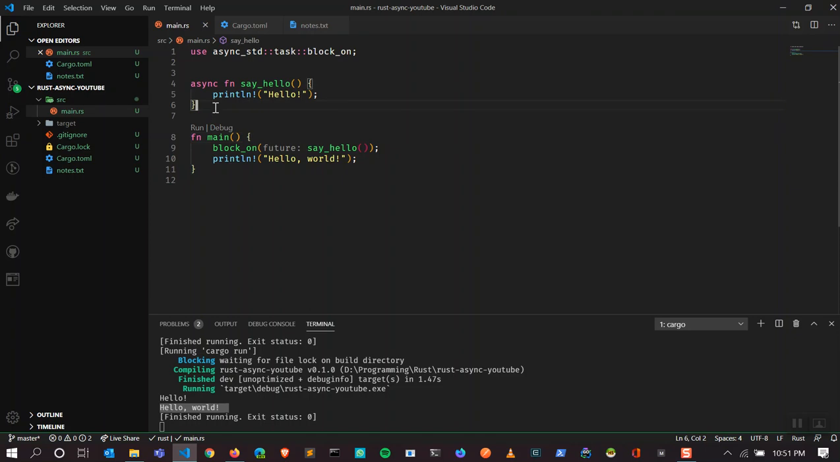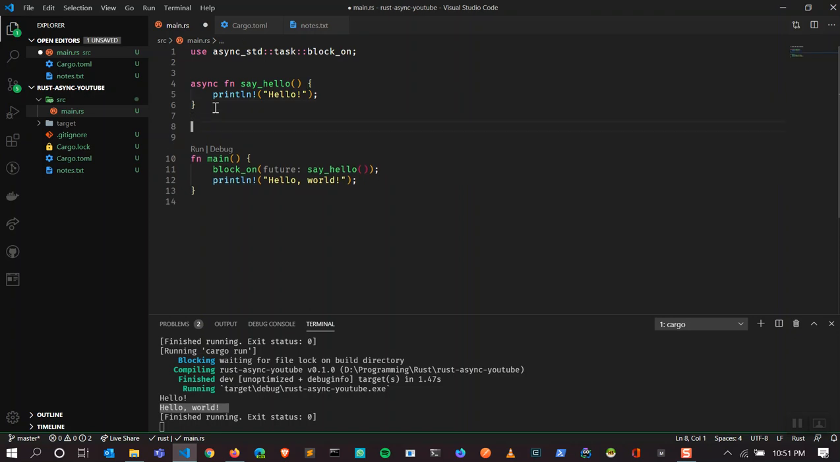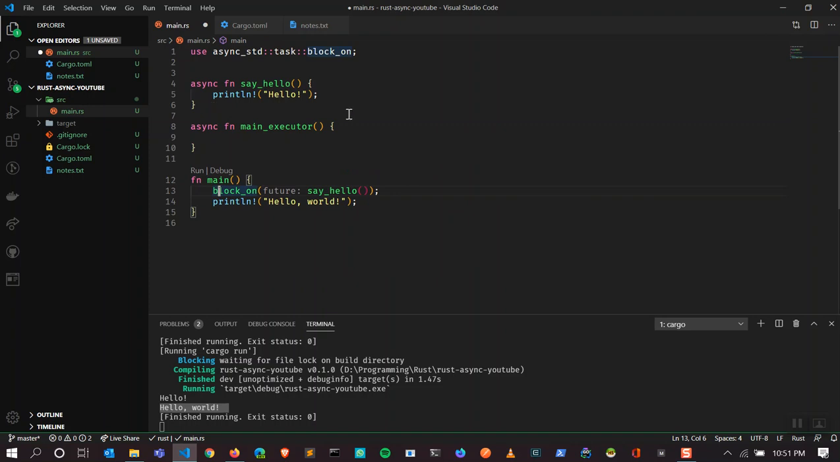Generally what I do, it's not a very common practice, but it's my personal taste, is to write an async function. I write main_executor, and I'm going to move say_hello into it. In main_executor, I want to call say_hello and await on it. Now it makes sense. We'll write all our async functions and await everything in here, not here.